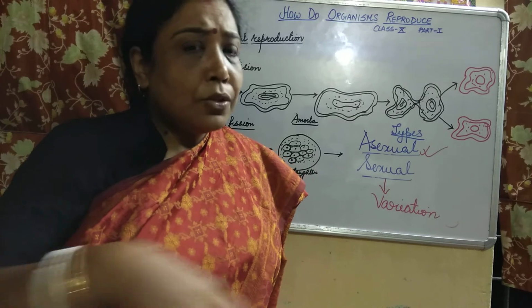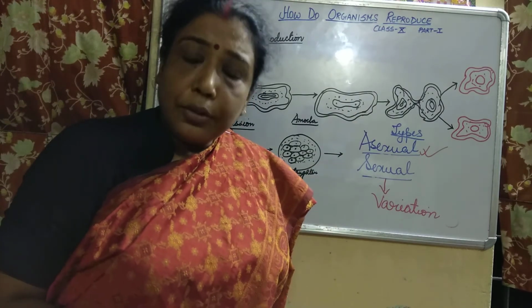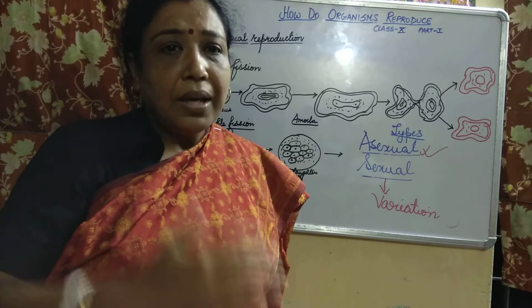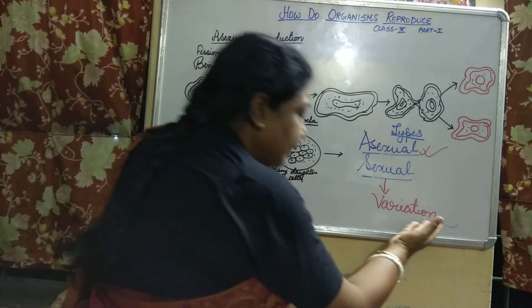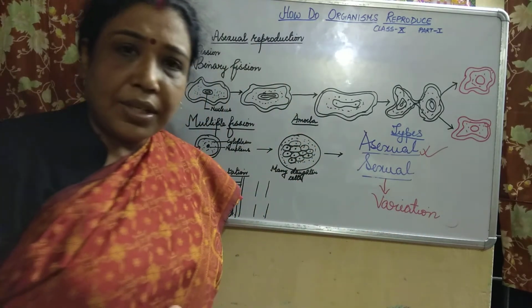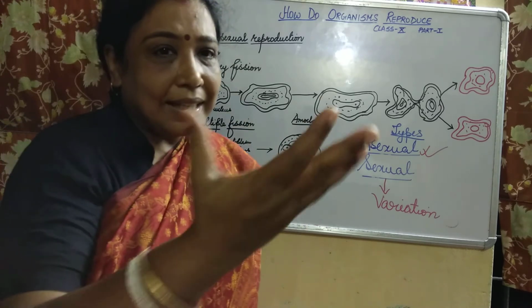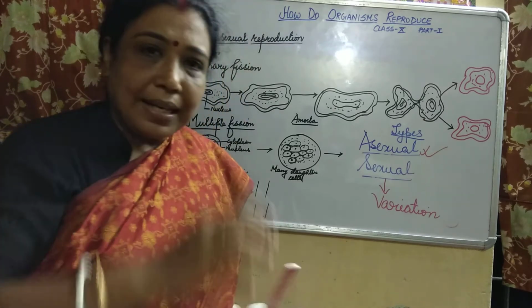Are all of you exact copies of each other? No, children, there are some differences amongst all of you, and that is nothing but variation. We will see later how variation helps in evolutionary relationships.